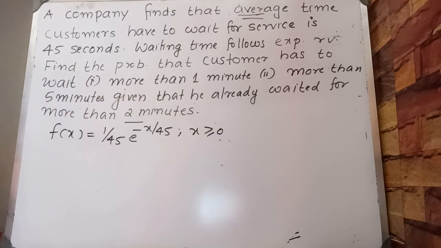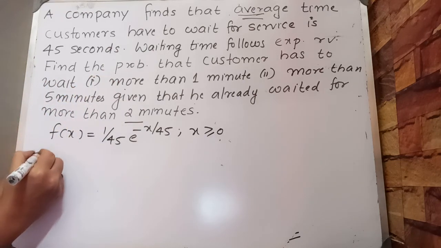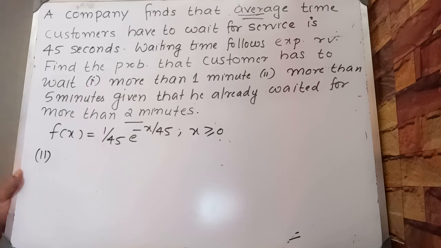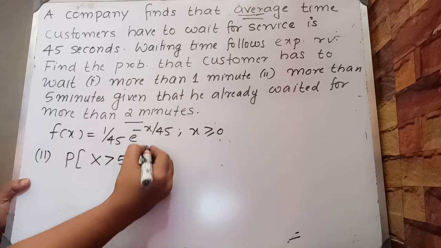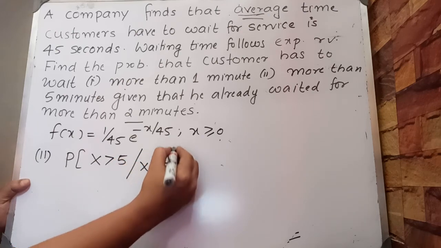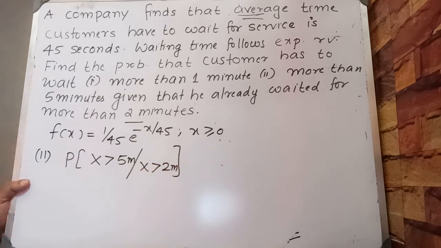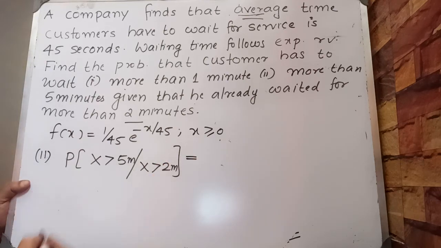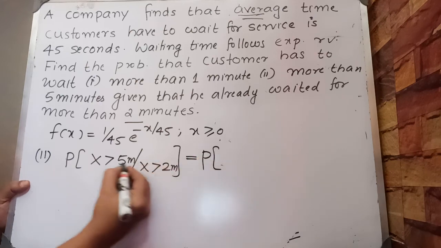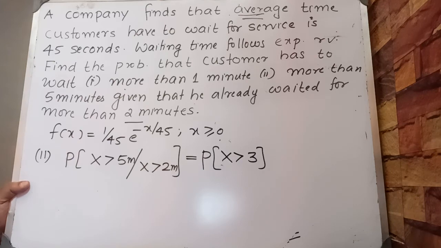Our second part is to find the probability that the customer has to wait more than 5 minutes given that he already waited for more than 2 minutes. That is probability x greater than 5 given x greater than 2, both in minutes. We will apply the memoryless property of the exponential distribution here. That is equal to probability x greater than 5 minus 2, probability x greater than 3 minutes.